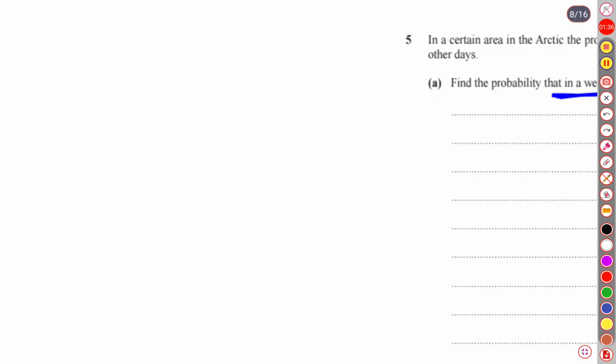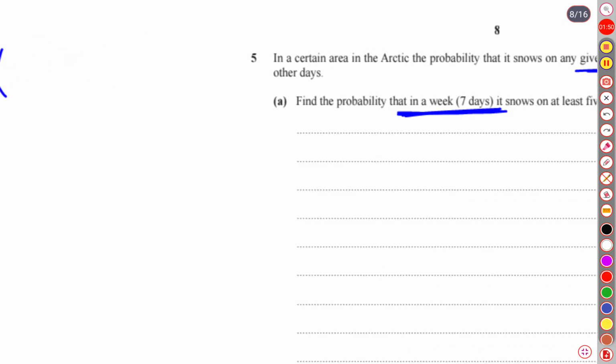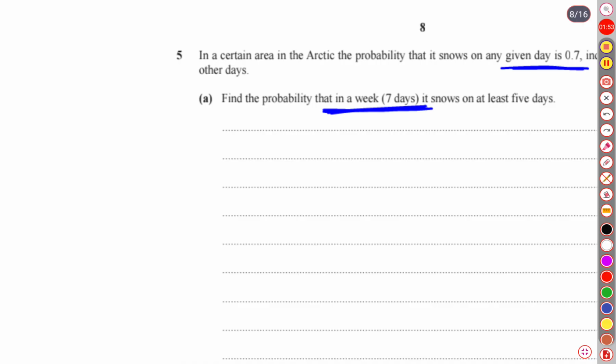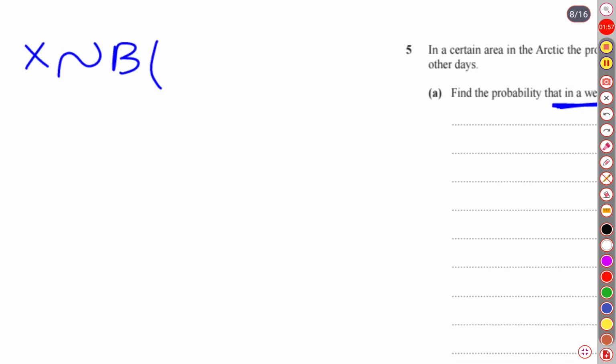As X belongs to binomial distribution, and the parameters for binomial distribution are the total number of experiments, which is 7, and the probability of each day, which is 0.7.